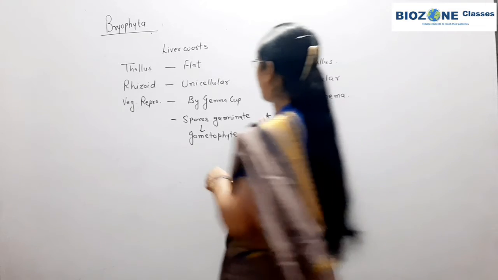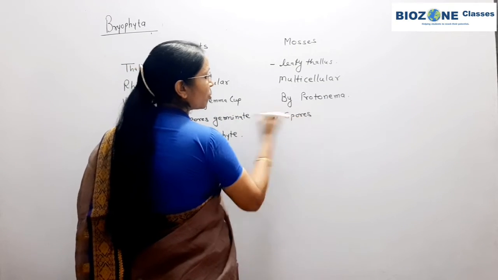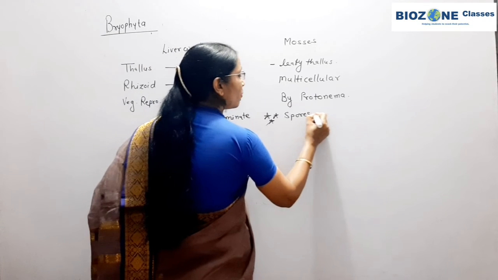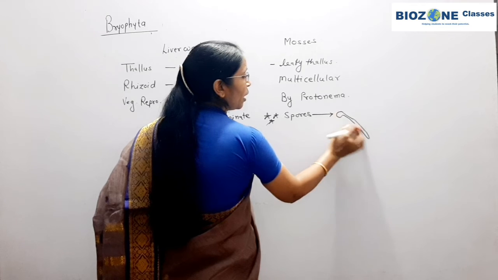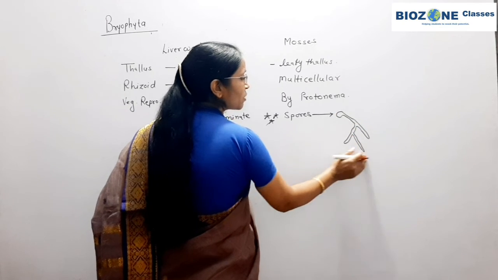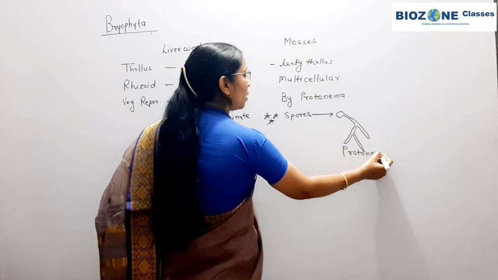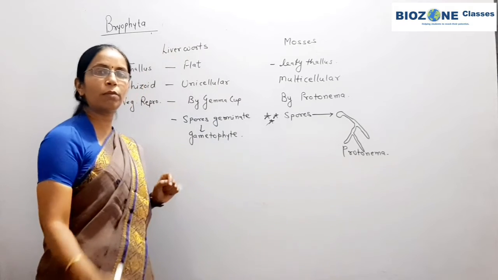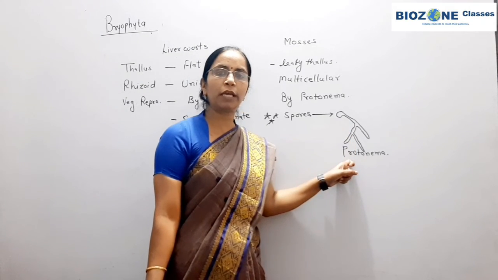Protonema is the filamentous stage of mosses. The spores are released from the capsule, and these spores germinate, and upon germination they produce a filamentous structure. This filamentous structure is called protonema. When initially unbranched it is called primary protonema. The primary protonema branches and produces what?